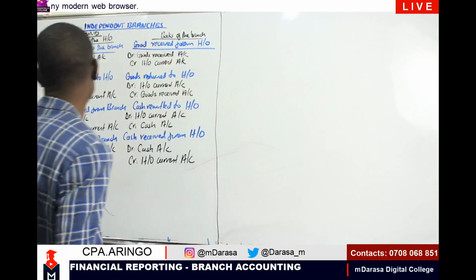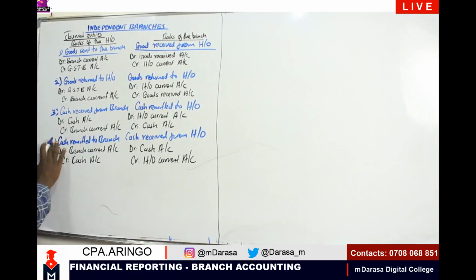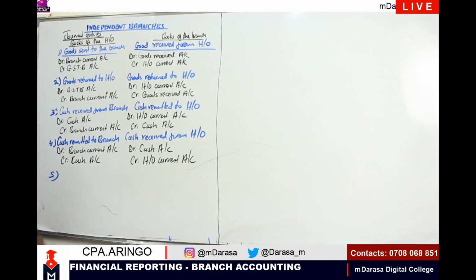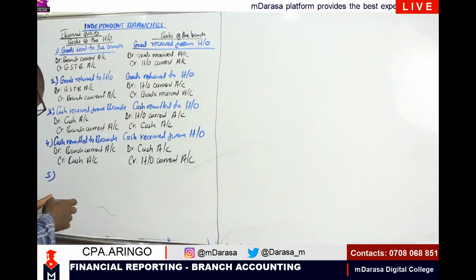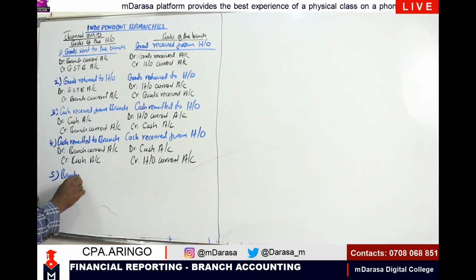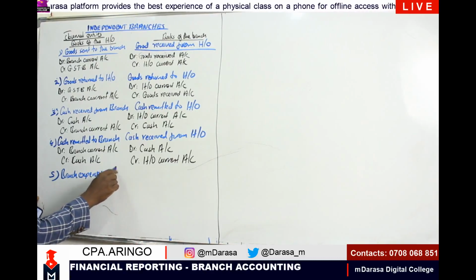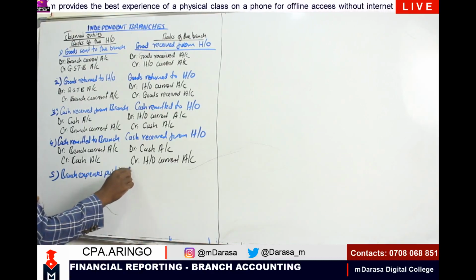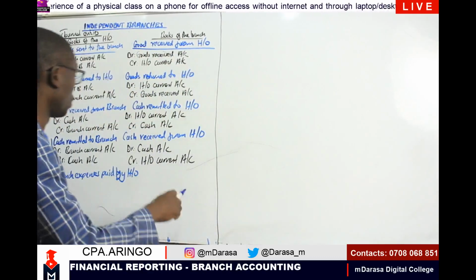So that was our entry number 1, 2, 3, 4. So we are talking of entry number 5. Our entry number 5 will be what, my good students? In that case, we can talk about branch expenses paid by head office. Branch expenses paid by HO, on both sides.